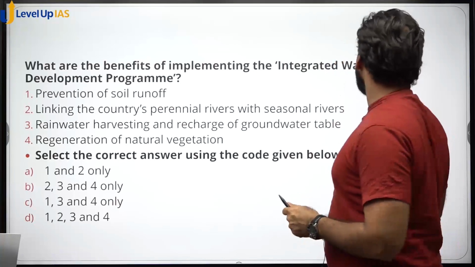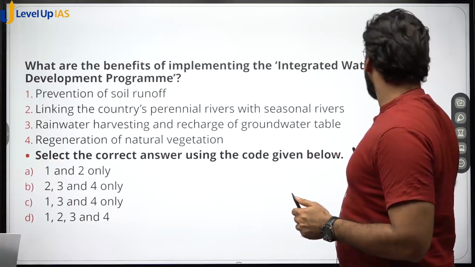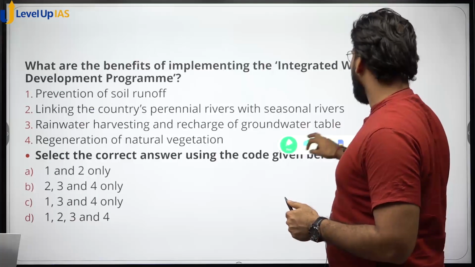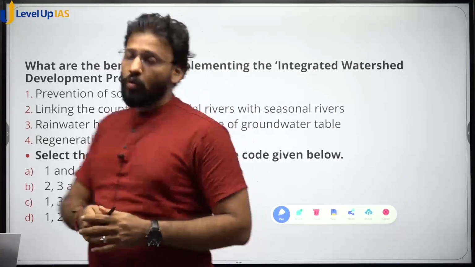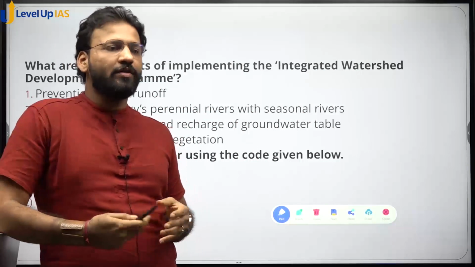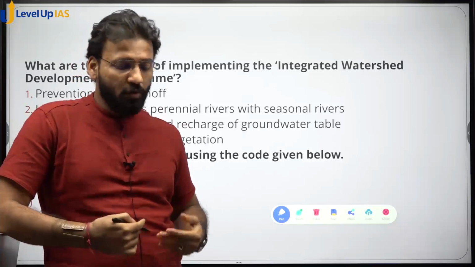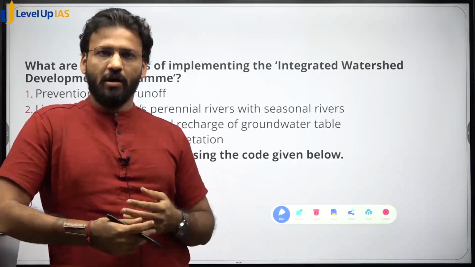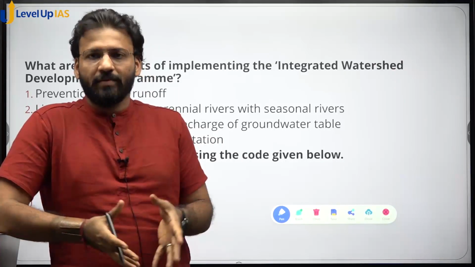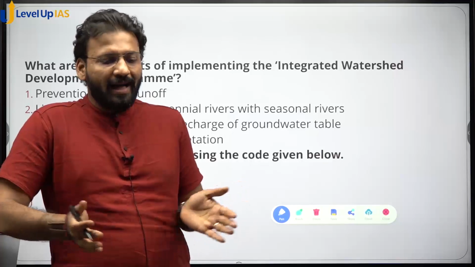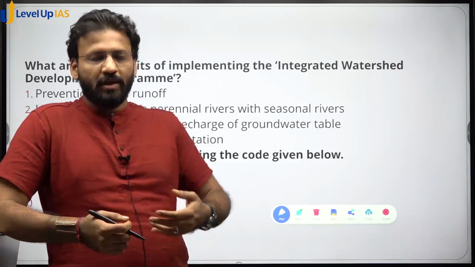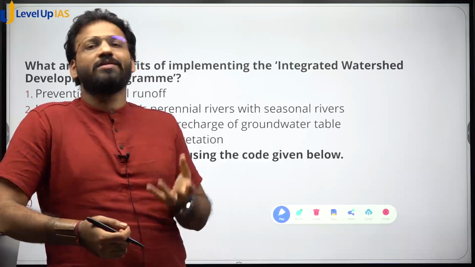What are the benefits of integrated watershed development programs? Watershed क्या होता है? Watershed is the area of a small river which is flowing through a village or somewhere. So it's a catchment area of that small river. Catchment area भी बड़े रिवर का होता है, तो जहां जहां से ये फ्लो करती है रिवर, उसका जो छोटा सा कैचमेंट एरिया है उसे वाटरशेड बोलते हैं.